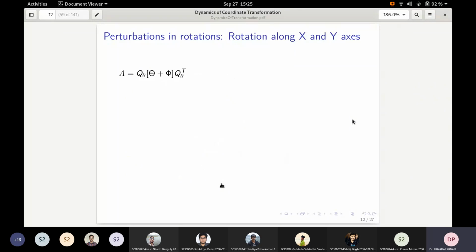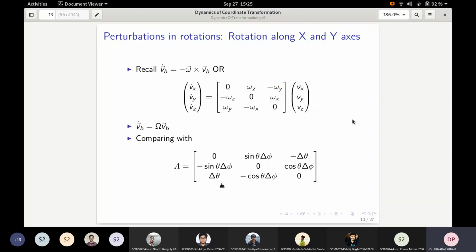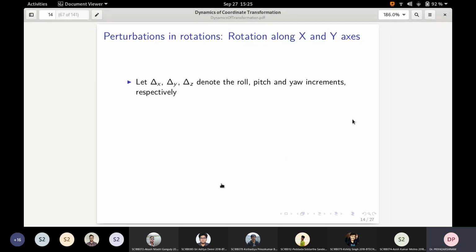So by using that, we got this expression, and then we compared it. We mentioned that delta x, delta y, delta z, these are the variations in the x-axis, y-axis, z-axis, which has this cos theta, delta psi, delta theta, sin theta, and delta phi form.